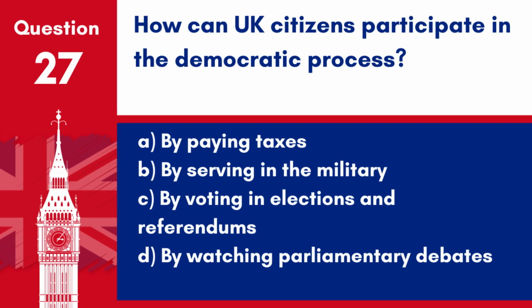Question 27. How can UK citizens participate in the democratic process? A. By paying taxes. B. By serving in the military. C. By voting in elections and referendums. D. By watching parliamentary debates. Answer C. By voting in elections and referendums. Participation in the democratic process in the UK primarily involves voting, which influences government decisions and direction.